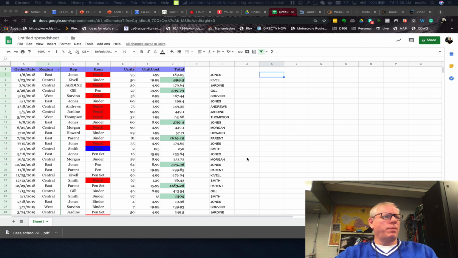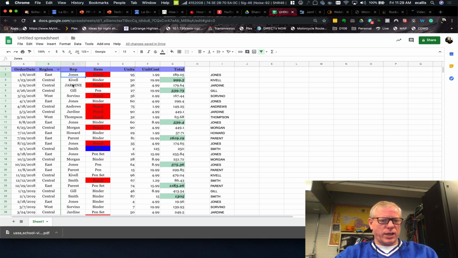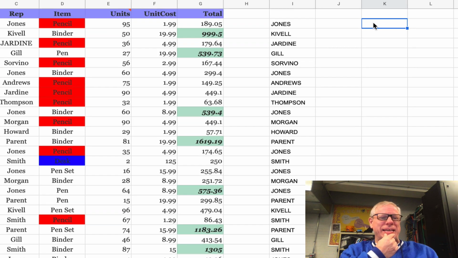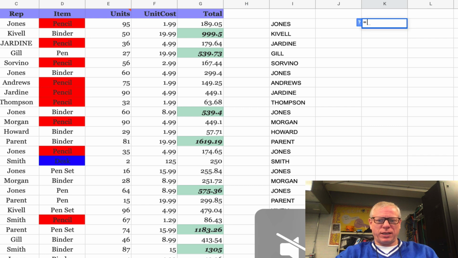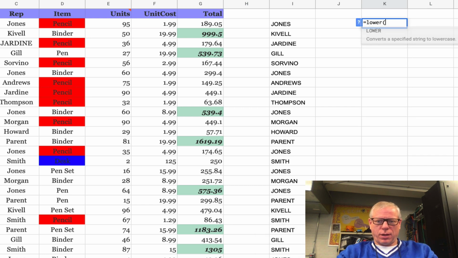So the first thing I want to talk about today is changing the case of a particular cell. I've got this column here, C. It's got last names in it. I'm going to come over here to K, and I want to take that field, C, and have it in all lowercase. So my function for that is equals lower, open paren, click on the field, close paren. So it's equals lower C2. I'm going to hit return, and you'll see there that it brings it in all lower.